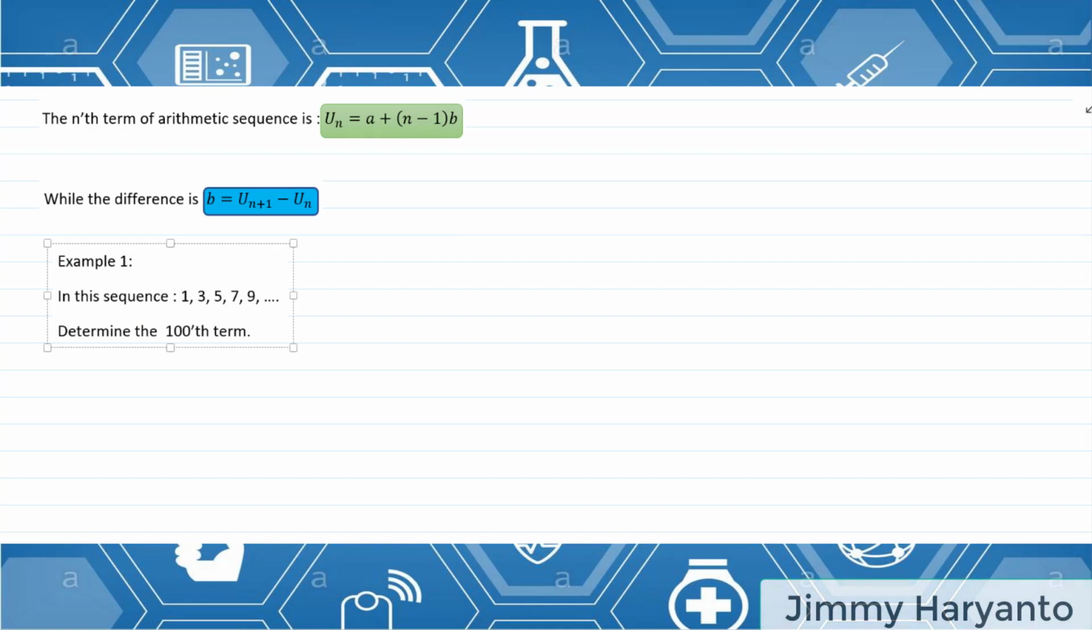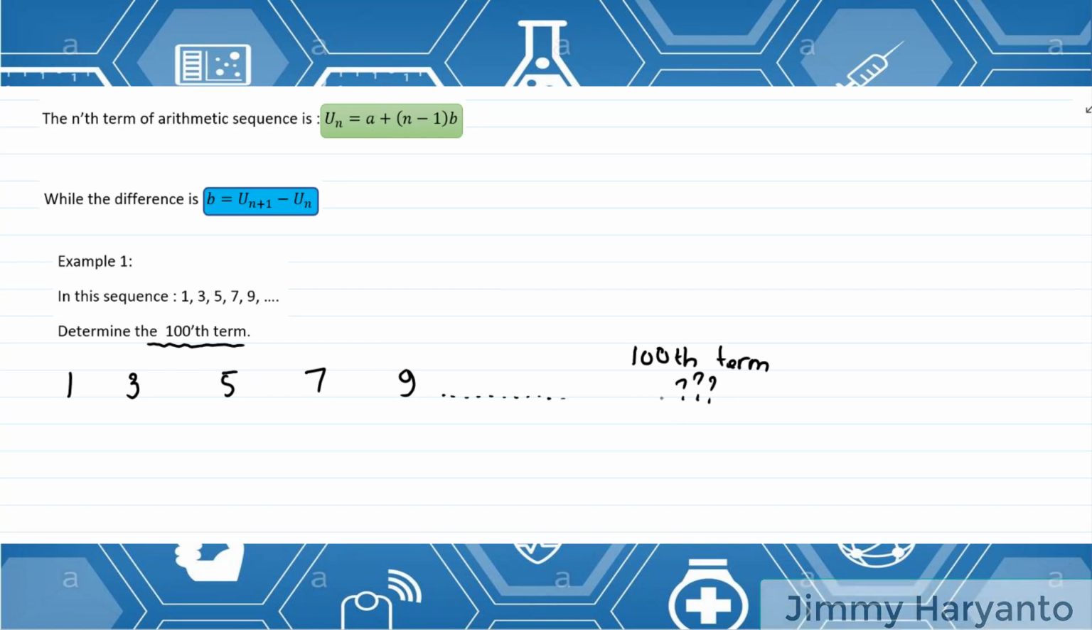Look at example number 1. Example number 1, I have 1, 3, 5, 7, 9. The question asks for the 100th term. If you continue this until you get the 100th term, it will be a pain. You will get tired. So we can use this formula to find the 100th term.